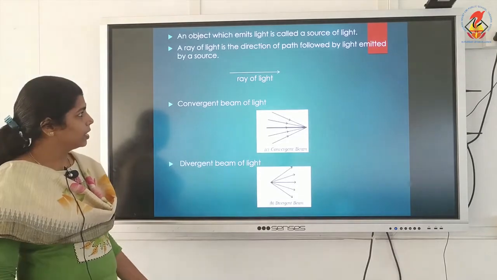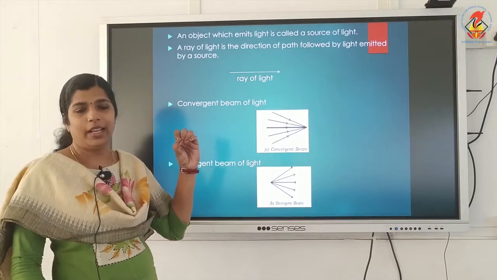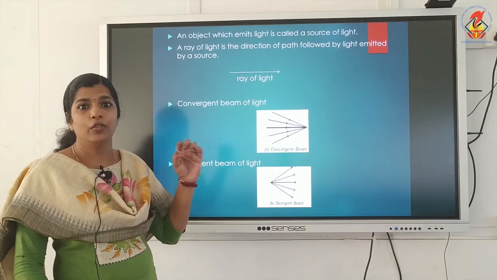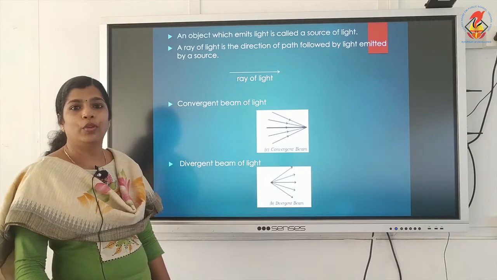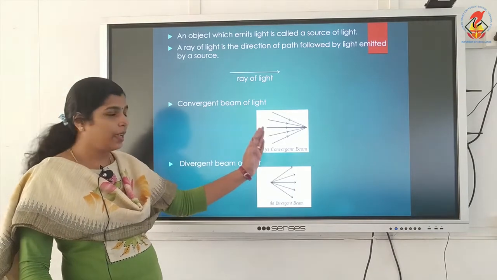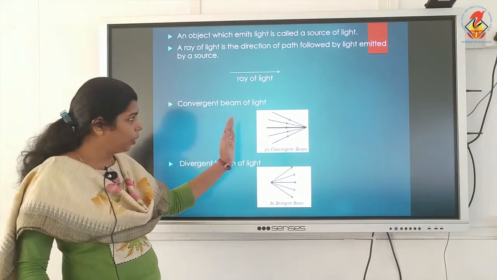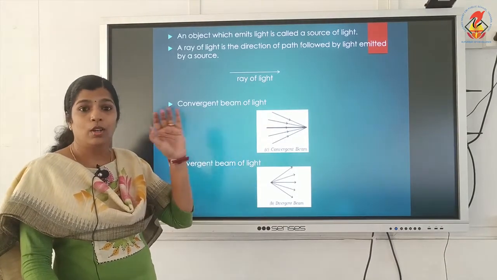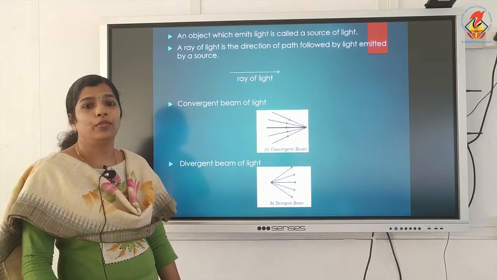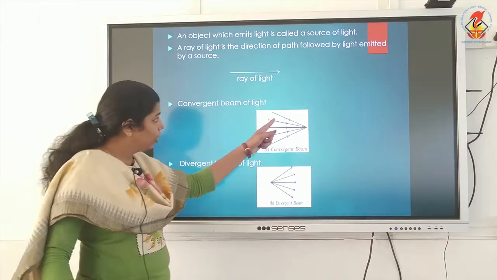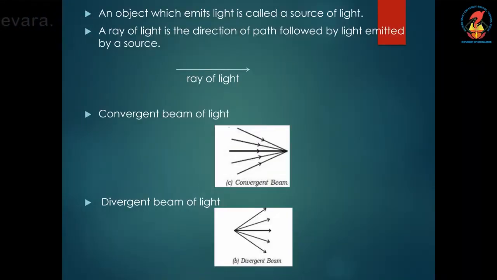A beam of light means it's a bundle of light rays moving in the same direction. That is known as a beam of light rays. So here all these light rays are moving in the same direction and they meet at a point. That's known as a convergent beam of light rays.